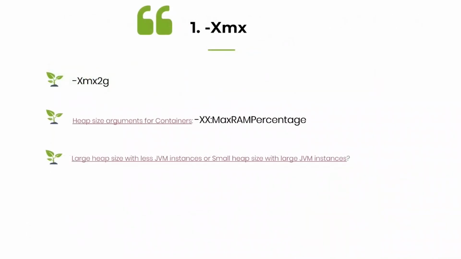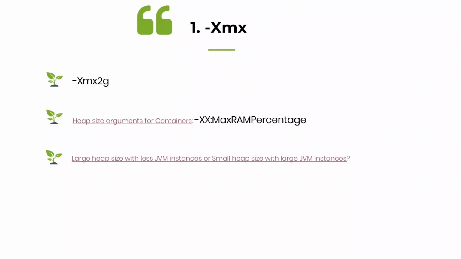The first and foremost important argument that you want to pass to your application is called Xmx, which is the maximum heap size. You can set it to 2 GB, 10 GB, or 20 GB based on your application's demand and requirement. One thing you need to be aware of is, suppose you are setting your Xmx to 2 GB, then you don't want your EC2 instance size also to be 2 GB.